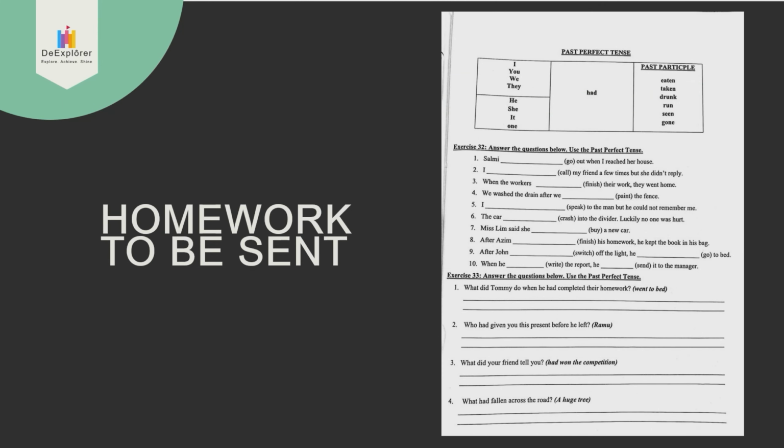Homework to be sent. You need to send me the 10 sentences that you have written earlier. The 5 sentences to show past action, no time mentioned, and 5 more sentences to show action started in the past and still happening now, and this page.